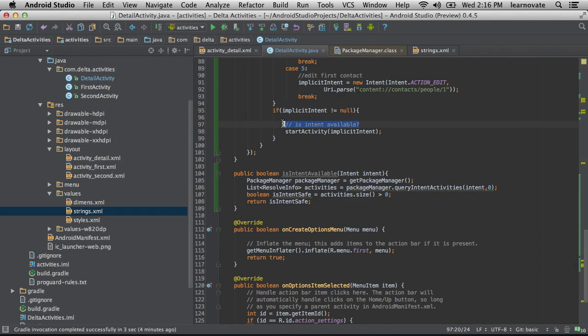Got it. So if it were 0, then it's not intent safe. So how do you handle that case? Well, it just means there's nothing. You can fire off that intent, but nobody's going to respond to it.